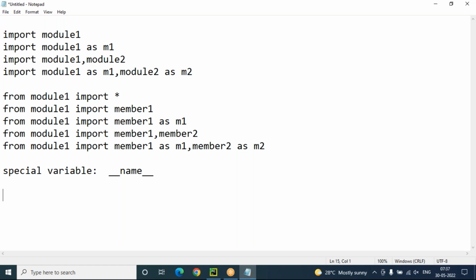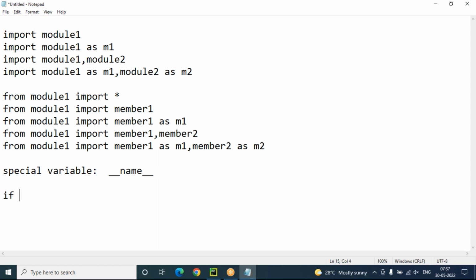The special variable name is used to check whether the program is executed as an individual program or it is executed from some other program. It will check. Okay.